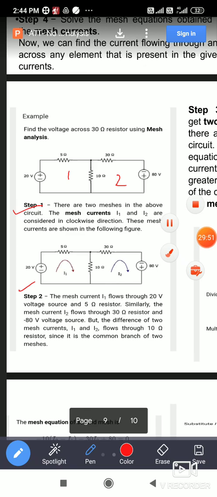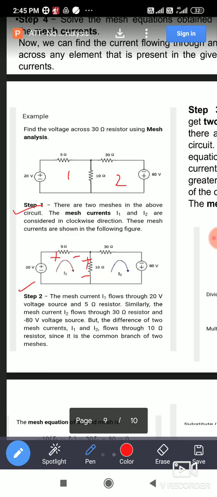So step 2: the mesh current I1 is flowing through the 5 ohm, so you can mark the polarity. I will mark the polarity inside the mesh only. You can mark plus minus. Now the 10 ohm is common. According to the mesh current direction I1, you can mark the polarity inside mesh 1: here it is plus, here it is minus. So according to the direction of I1, you can mark the polarity of the voltage drop across the 10 ohm like this.